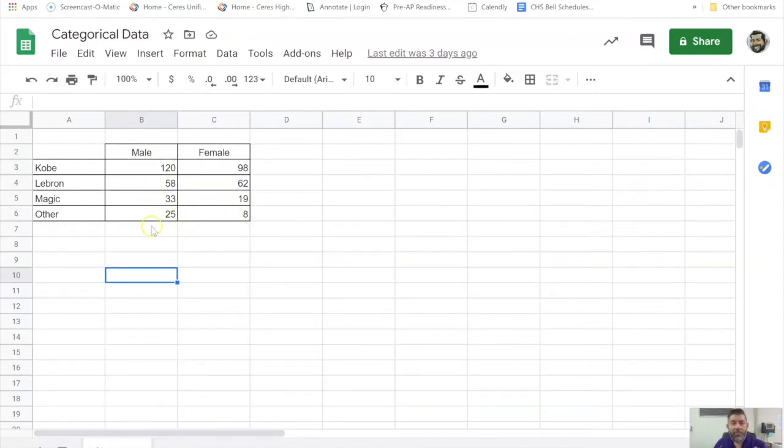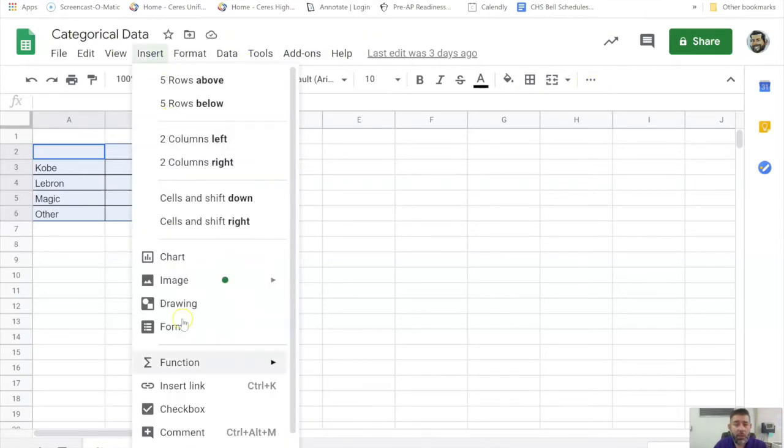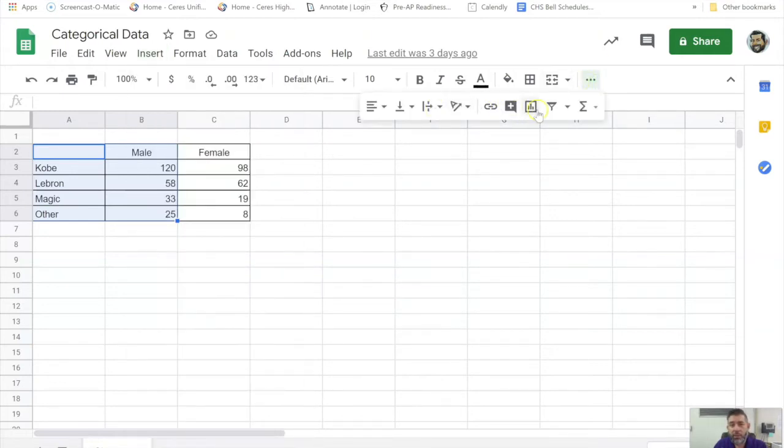All right, so I have my table here, and it's really pretty straightforward. Let's say we want just one bar chart. Then what we're going to do is select just the male, and then the player, and then we can click on this button here, or we can go to insert. We're going to insert a chart. Even if you don't have the button, you still have insert chart. We insert the chart, and as soon as my computer stops thinking for so long, it'll insert the chart. And I get a chart that looks like this.